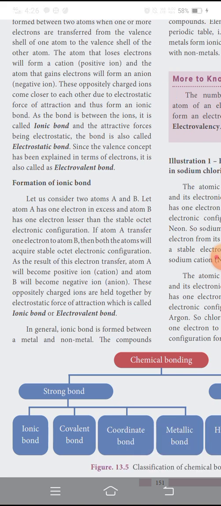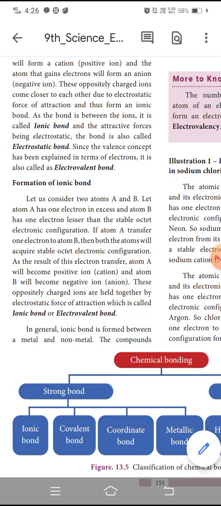So this step is, if atom A transfers 1 electron to atom B, then both the atoms will acquire the stable octet electronic configuration. While atom A has 3 electrons, it gives 1 electron to B. So at that time, what do they have? They both have the stable electronic configuration.